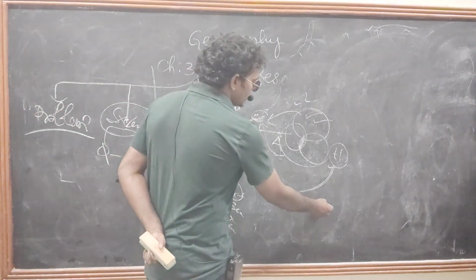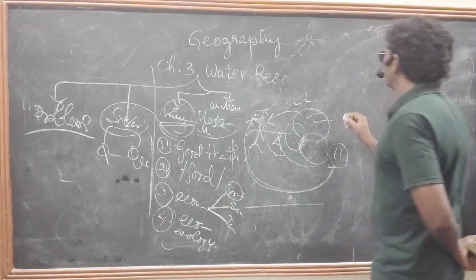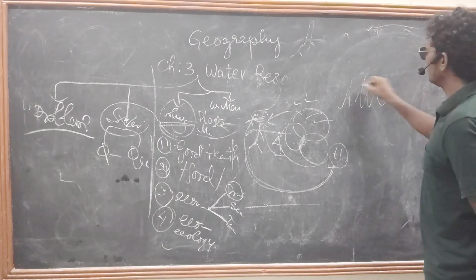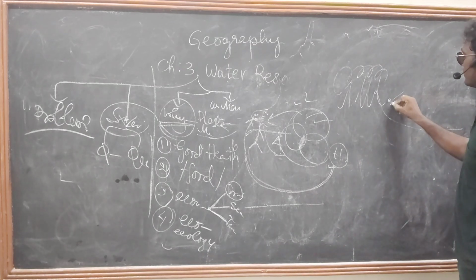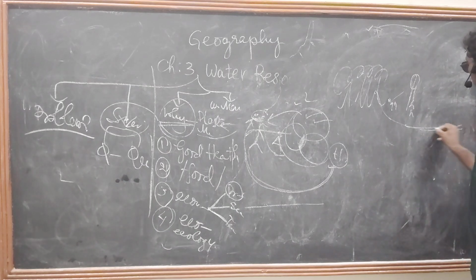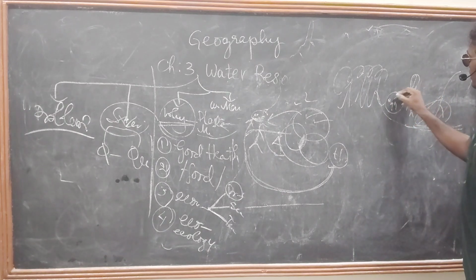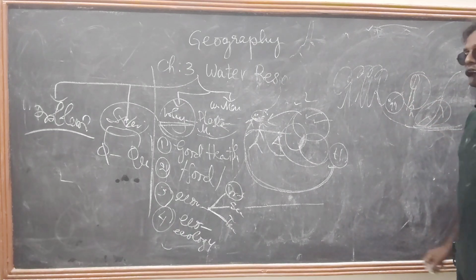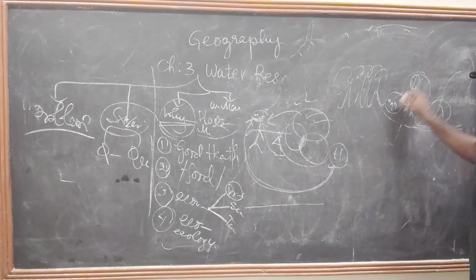What are we doing? We are polluting the entire water bodies. So in our food chain, we have so many small creatures and big creatures also. What is happening here? They are drinking polluted water. So the animals will die. Why? Because they need water, and without water they cannot survive. They die. The animals are dead.